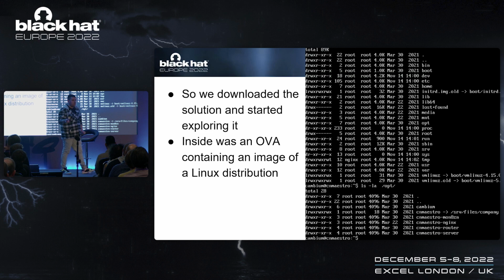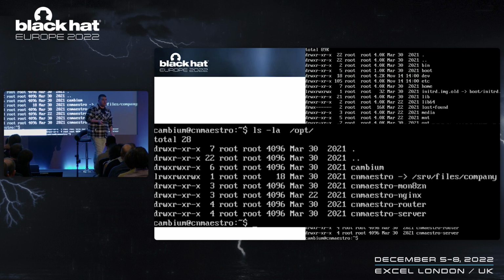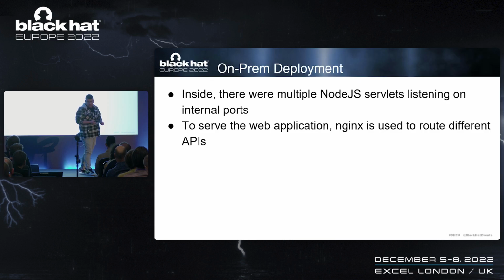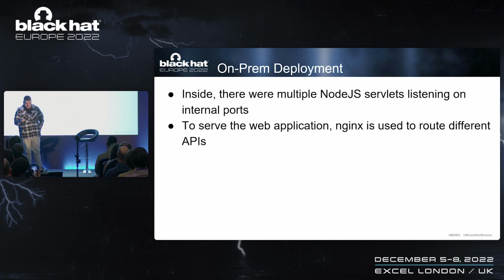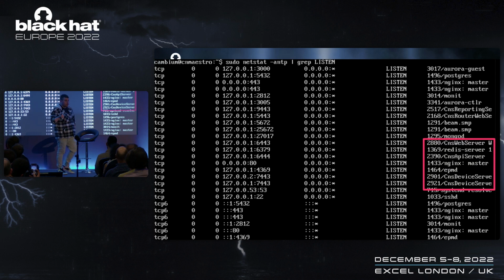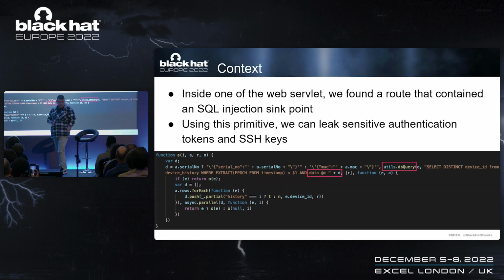Inside the OVA, there was a very basic Linux distribution with a lot of proprietary code and a lot of proprietary services that actually manage the physical devices themselves. Now, most of the services were written in Node.js, so that's our exploit path, trying to exploit a Node.js application. And inside of it, there are many different servlets that serve different functions, be it allowing administrators to connect to the application, sending commands to the cloud, to the devices, etc. And there are actually many of them, around 10.